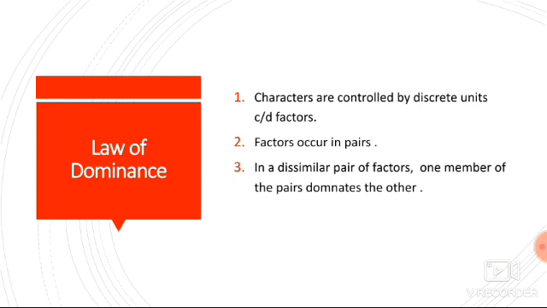As we saw in the monohybrid cross, the F1 generation is similar to one of the parents, and in F2 generation 3 are dominant and 1 is recessive, so the ratio is 3:1. So both F1 and F2 generation traits are explained by law of dominance.